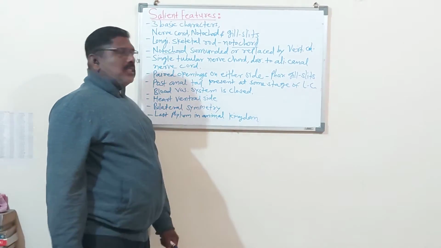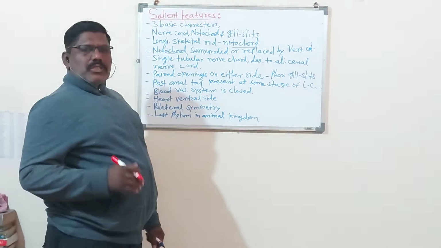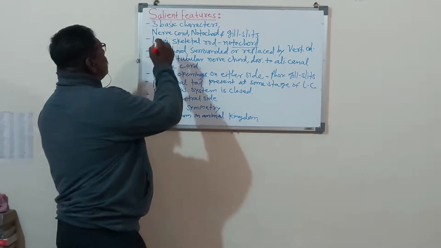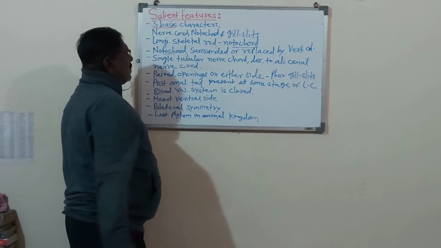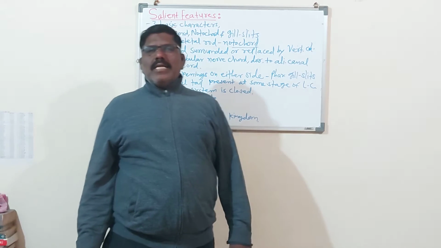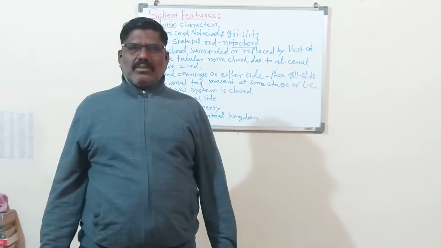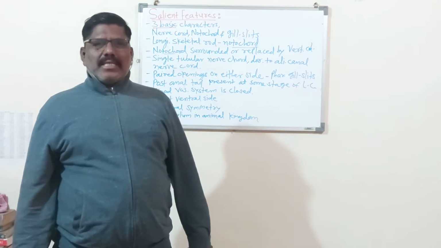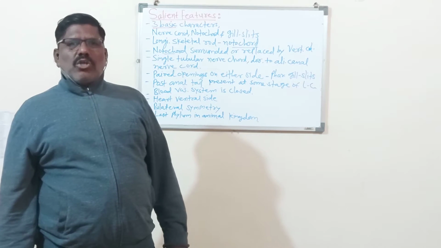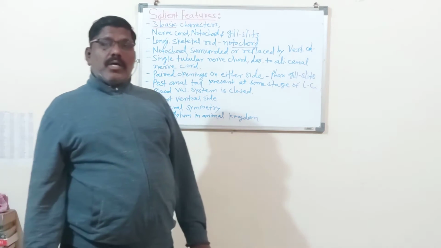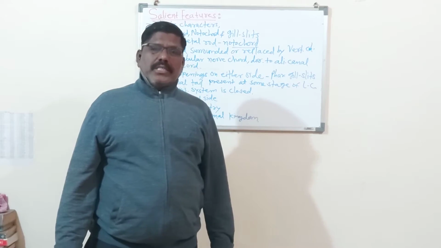Any chordate animal has three basic characters: presence of notochord, presence of nerve cord, and presence of gill slits.